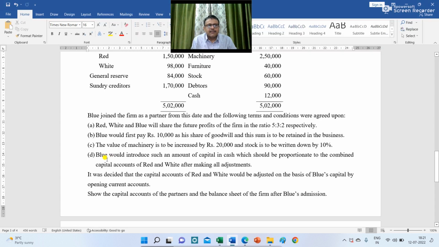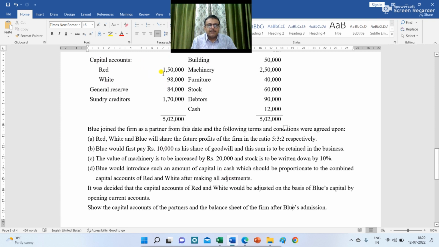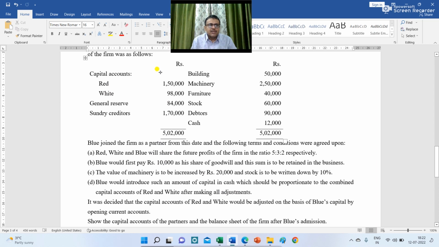It is given in the question that Blue would introduce such an amount of capital in cash which should be proportionate to the combined capital account of Red and White after making all adjustments. So we have already covered the balance sheet given in the question. We have written the balance of capital, general reserve, sundry creditors, building. We have revalued the balance of machinery and stock, and we have incorporated these balances in different places, either in the revaluation account, the cash account, the partners' capital account, or the balance sheet that we are going to prepare after Blue's admission.